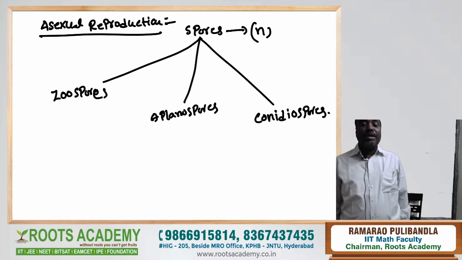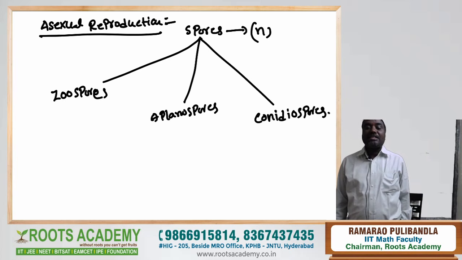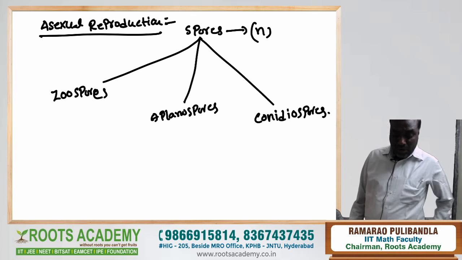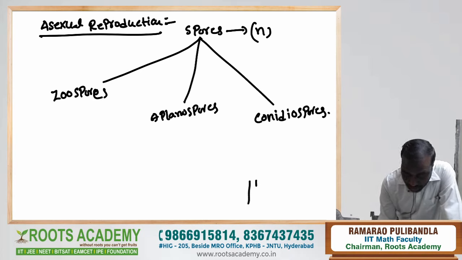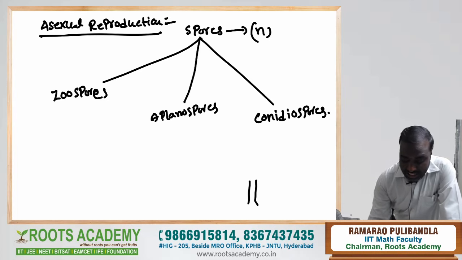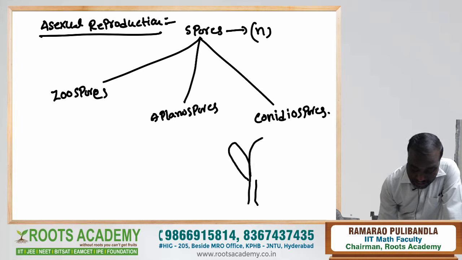Then conidiospores. The conidiospores are produced in the ascomycetes. Here this is a conidiophore, which is produced from the basal part. Now this conidiophore produces bulged structures. These bulged structures are called the medullae.